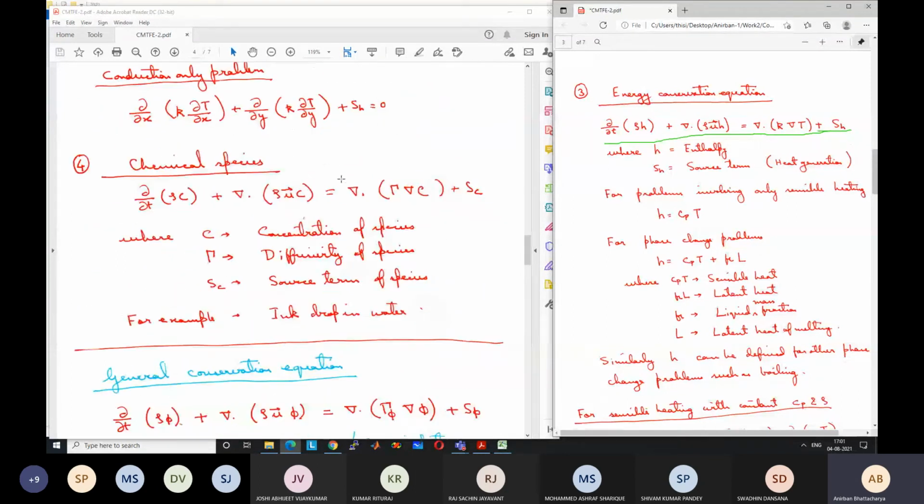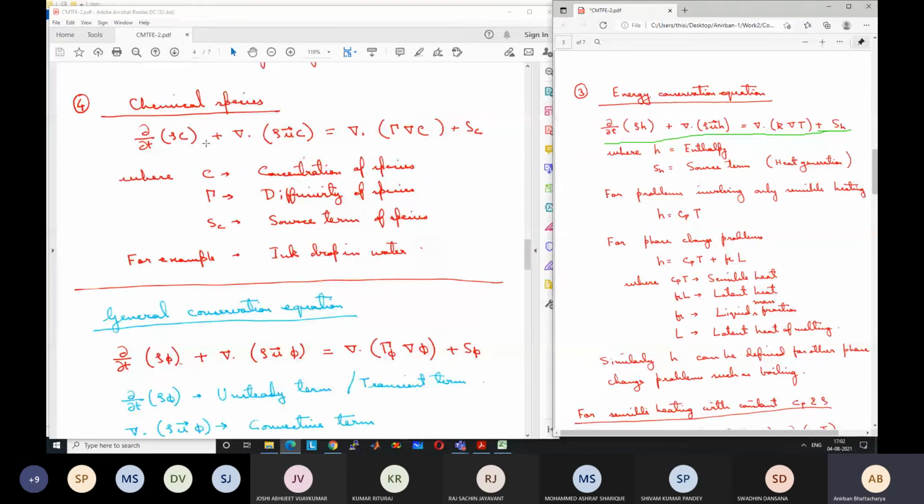The fundamental idea remains the same, that there is a conservation equation which has certain types of terms. What are these types of terms? After looking at all these equations, we can see that there is a term which takes into account the variation with time. This is known as the unsteady term or transient term. So for a general variable phi, instead of C or H, if I develop an equation for a general variable phi, it can be anything. It can be enthalpy or concentration. I can write this transient term as del del t of rho phi.